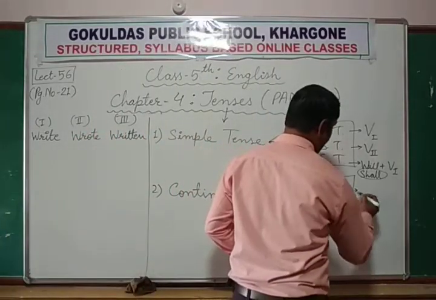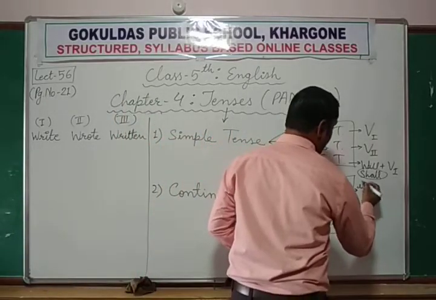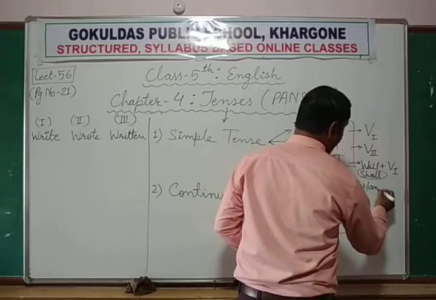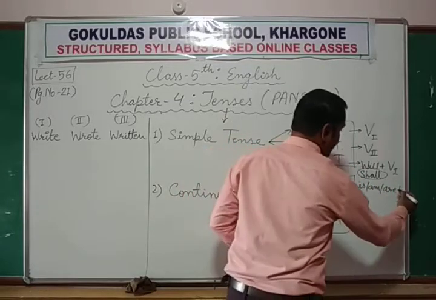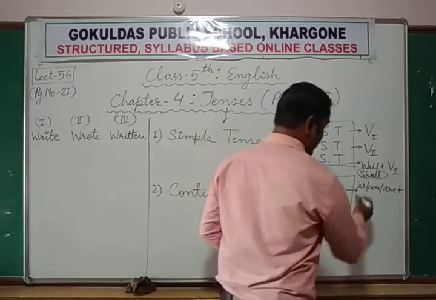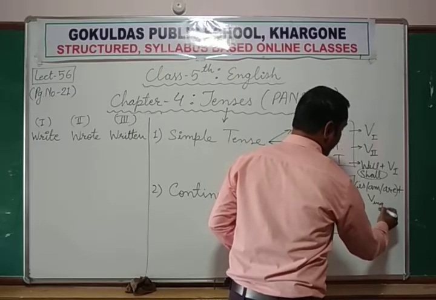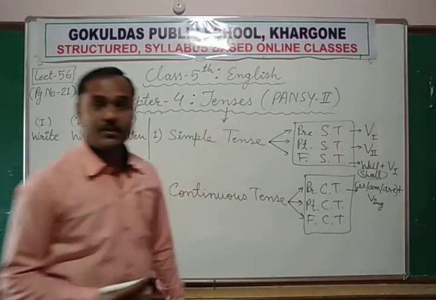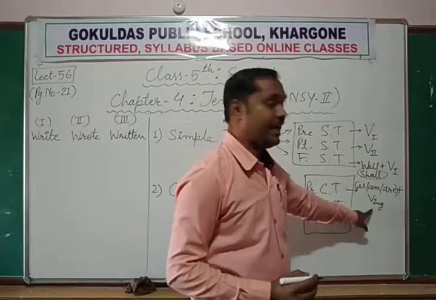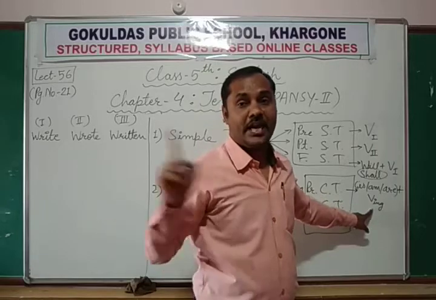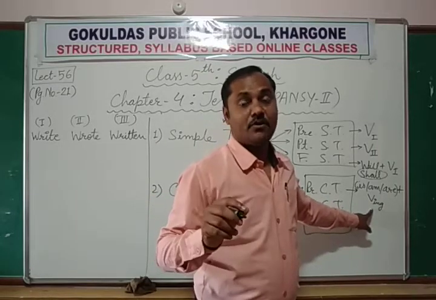You can identify the present continuous tense if you see is, am or are plus the verb's ing form. Just like here, are playing. Playing is the ing form of the verb play. Play plus ing, playing. So this is the ing form.